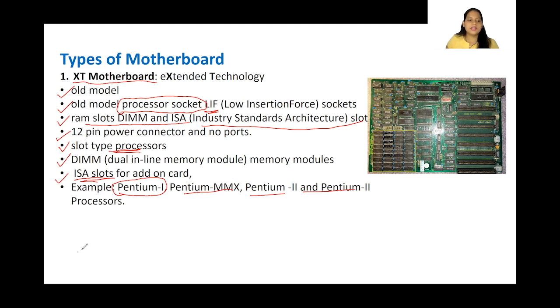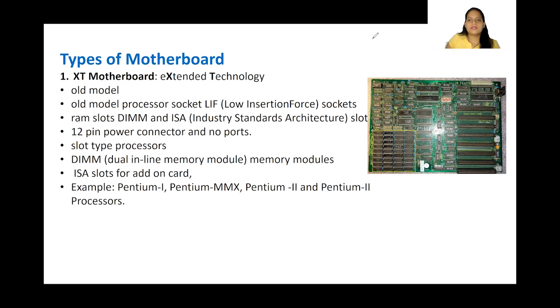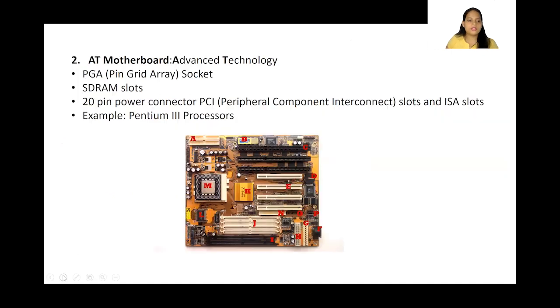Okay. So next we will see another type of motherboard, which is the AT motherboard, and here AT stands for advanced technology. Okay, so this one had a PGA, pin grid array socket. So this type of a socket it had. The name of it is PGA socket. Okay, and it also had SDRAM slots, and then 20-pin power connector, PCI. While we had 12-pin in the last one, in this one we have 20-pin. The example for this type of motherboard was available in Pentium 3 processor.